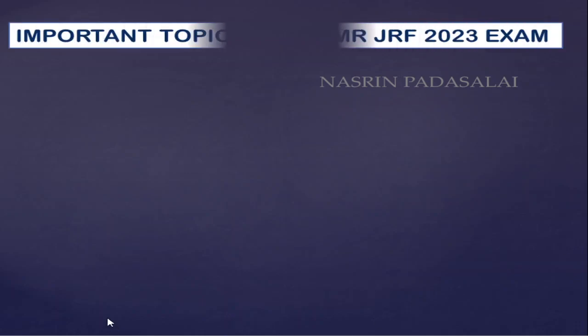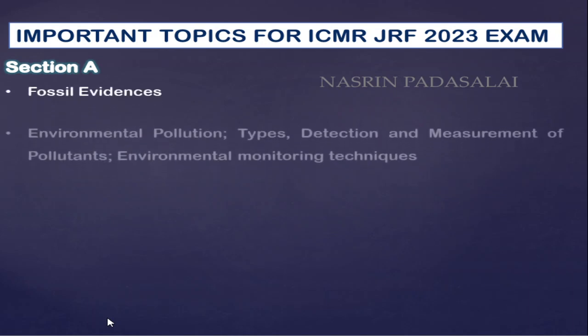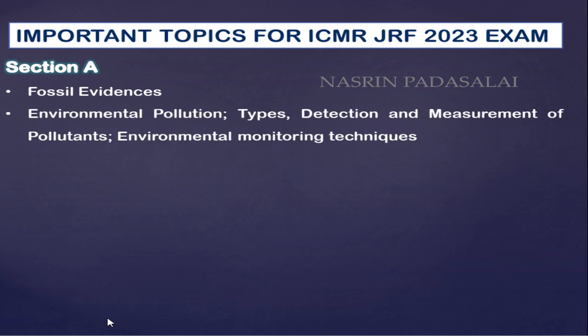So in this video, we are going to discuss the 50 most important topics for Section A of the ICMR JRF examination. First is fossil evidences. You need to know the entire information about fossil evidences. Next is environmental pollution, the detection of environmental pollution, and a few environmental monitoring techniques.